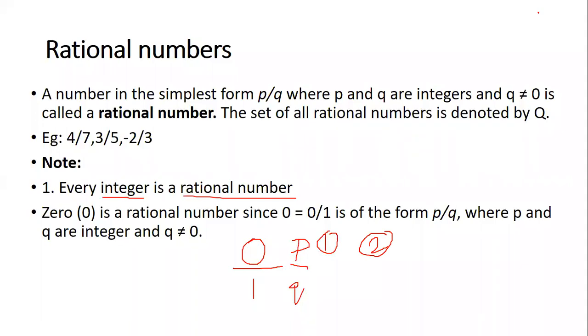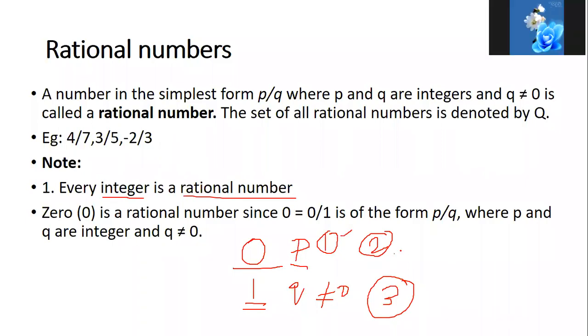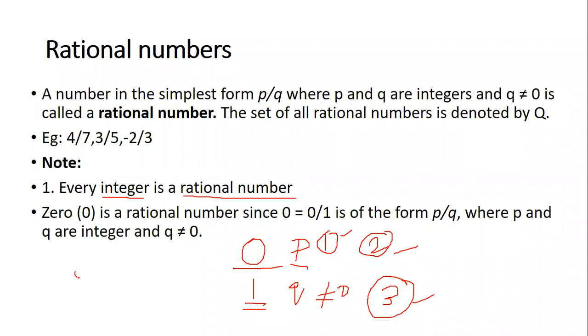Then what is condition number 3? Q is not equal to 0. Here we have 1 and not 0. Right? So condition number 3 is also satisfied. So which means since condition number 1, 2 and 3 are satisfied, this form, that is 0 by 1, is also called as rational number. Okay, many of them will have confusion in this. Many will get confused, students, while you're solving problems.